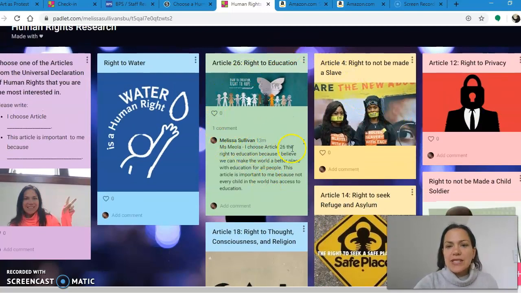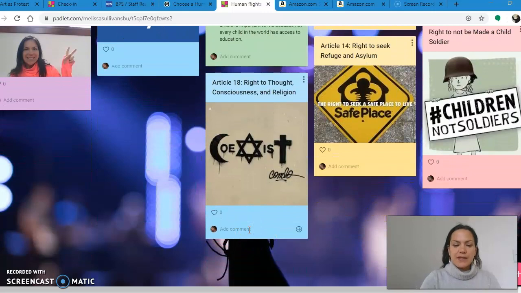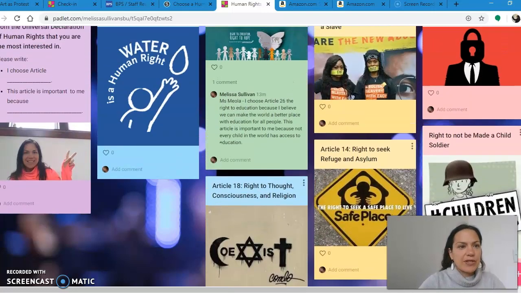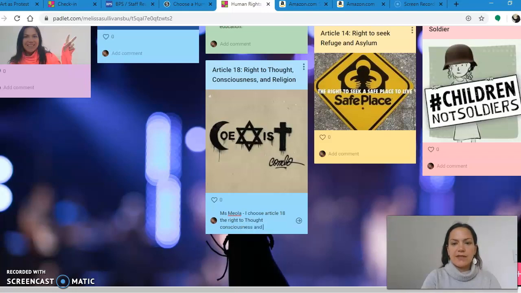When you decide, you're going to just click here to add a comment. You're going to write your name so that we know who commented. So you might say, I'm going to write Miss Miola. And I'm going to use the sentence frames over here. I chose article. I chose Article 18 because I chose Article 18, the right to thought, consciousness, and religion.